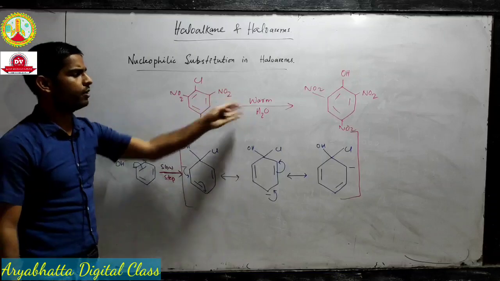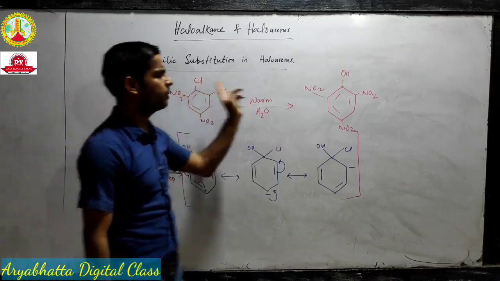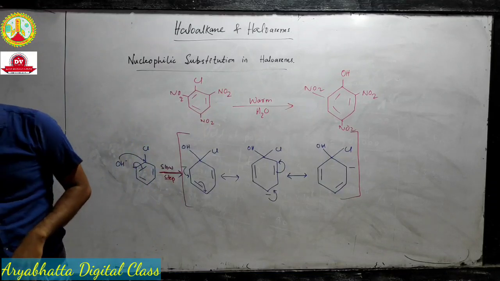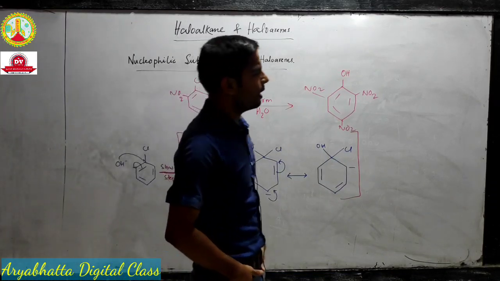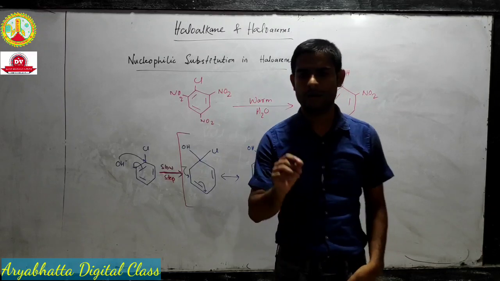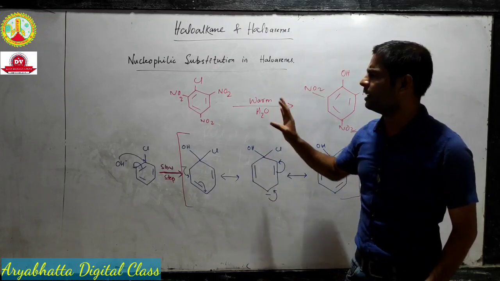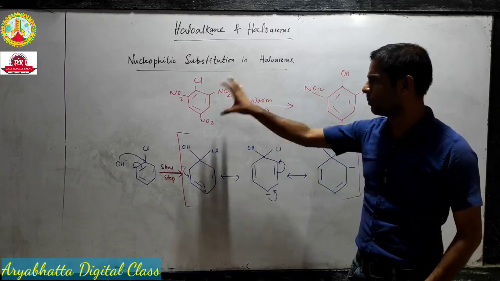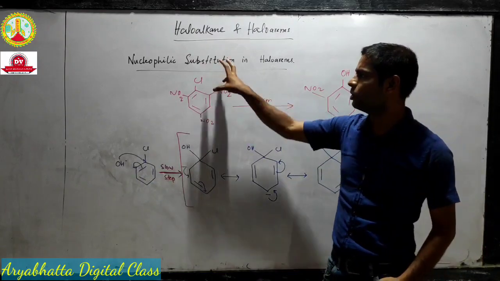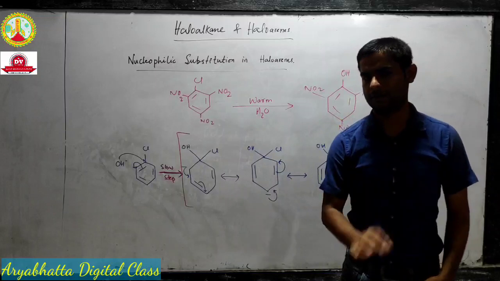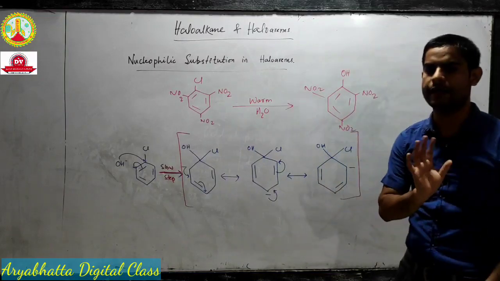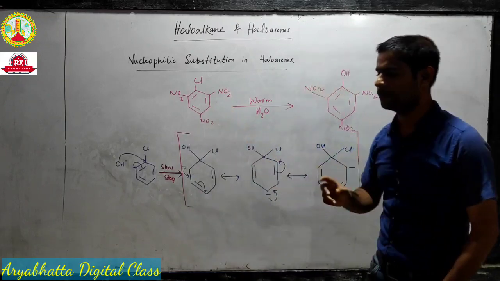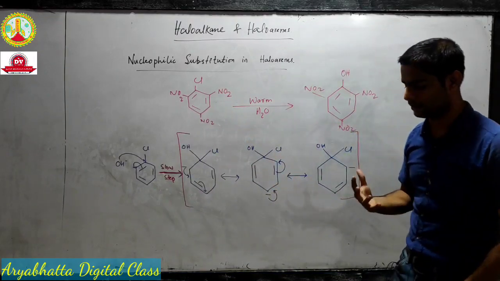Just warming with water will be sufficient to replace the chlorine. That means what we are observing here, we can observe that as we introduce more and more nitro or NO2 groups in the benzene ring, the substitution is becoming easier. Okay, and why is that? Why is the introduction of nitro groups making our substitution easy?